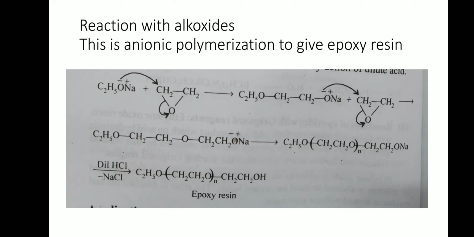Now let us see reaction of epoxides with alkoxides. This reaction is used for preparation of epoxy resins. This is an anionic polymerization reaction. Sodium ion adds to oxygen and alkoxide part adds to carbon and the reaction continues. Hence it is a polymerization reaction.